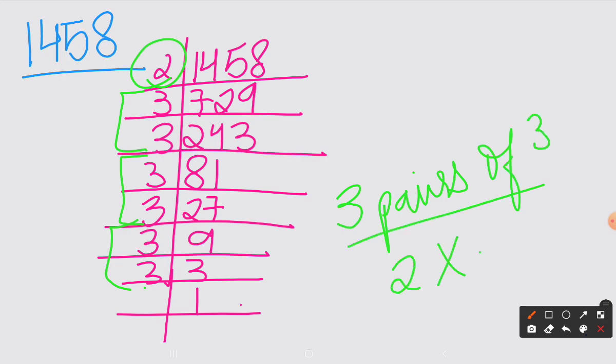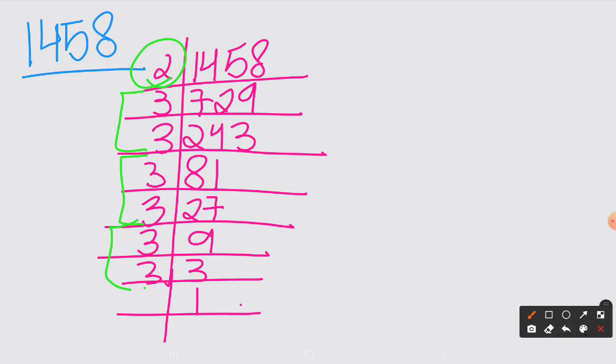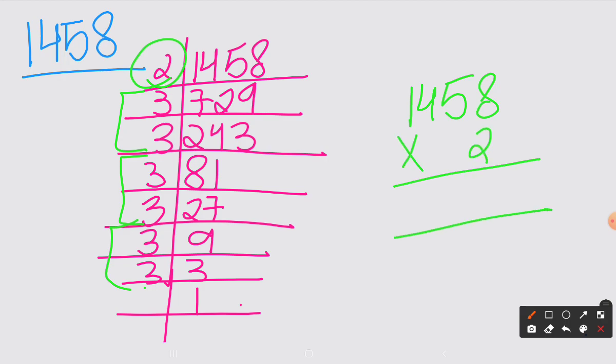So that means the smallest whole number by which I should multiply 1458 is 2 in order to make it a perfect square number. So I'll just do it quickly. 1458 into 2. So I'll get 2916, which is a perfect square number. Now we are going to find the square root of this number. 2916.